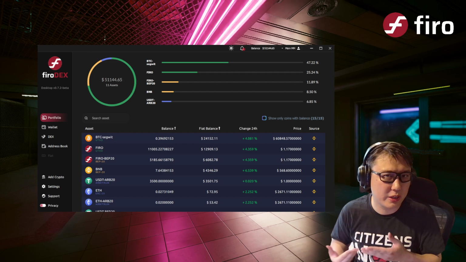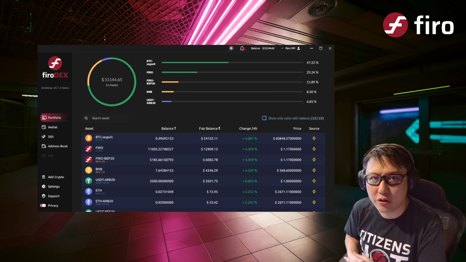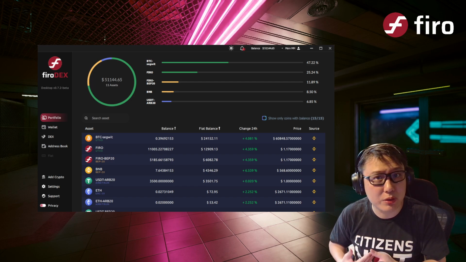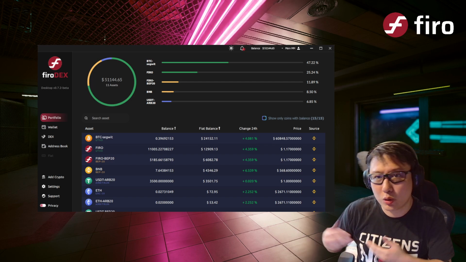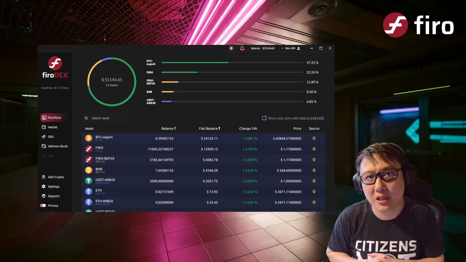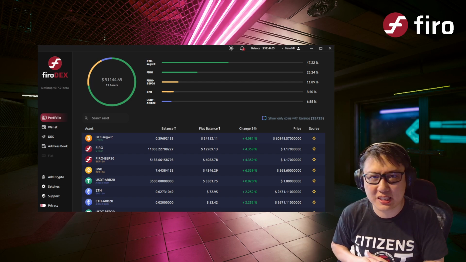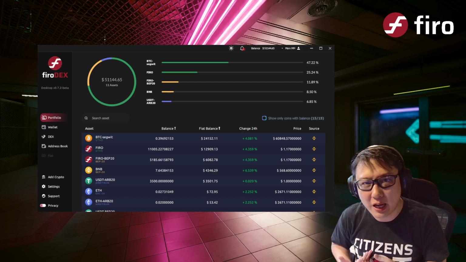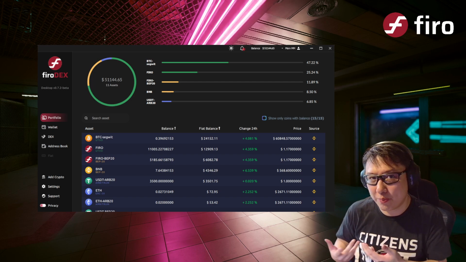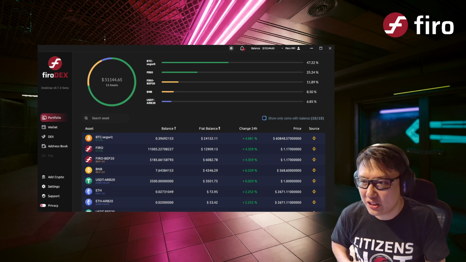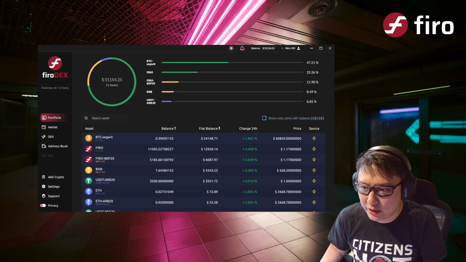Right, so this is really, really important, especially for privacy coins, to be able to trade Firo and swap it for various cryptocurrencies without any sort of intermediaries. It's kind of like the dream of what cryptocurrency trading or swapping should be all about, right? So yeah, let's take a look at Firo DEX.